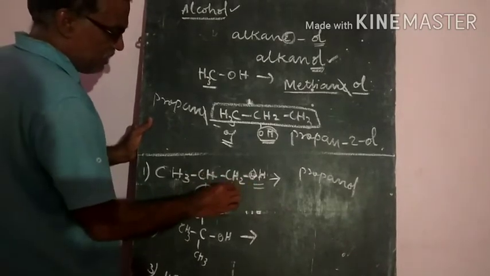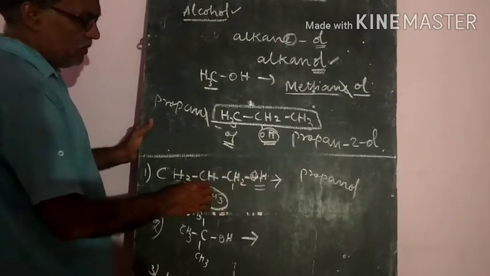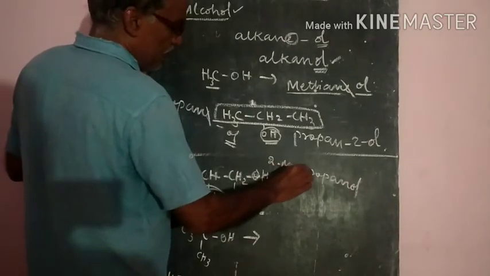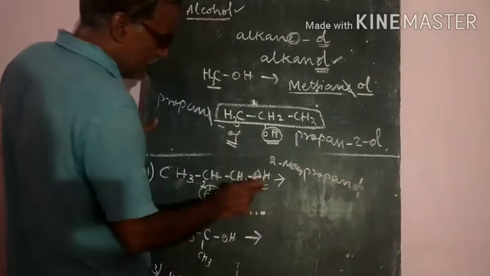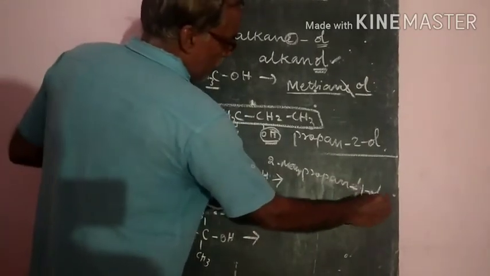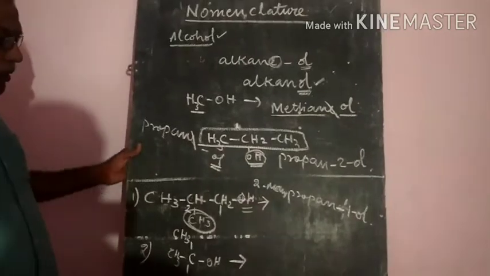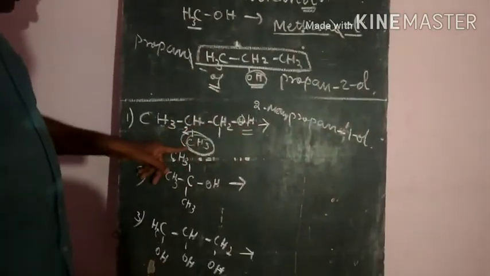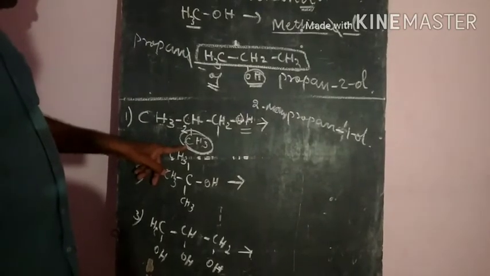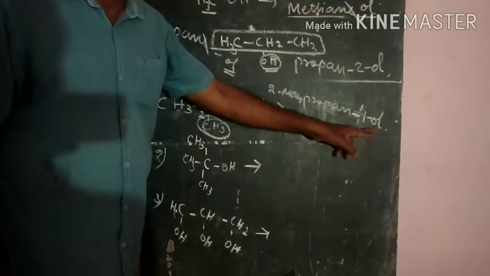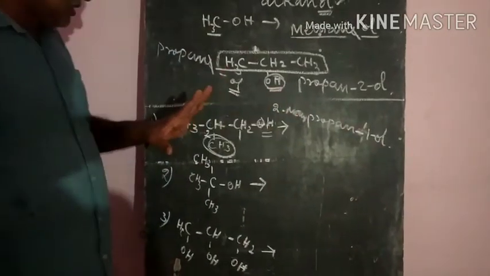This is the first carbon atom, this is the second carbon atom. So its name is 2-methylpropan-1-ol, where the alcoholic group is at the first carbon atom. So like this we represent the alkyl branching groups as well as the alcoholic groups, and we should mention both numbers.